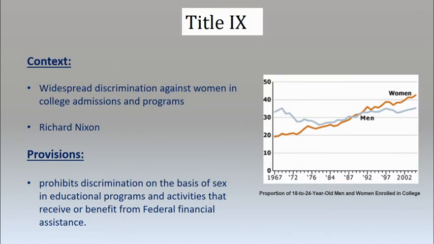And last, we have Title IX. This is an amendment to existing law. It's aimed at tackling the problem of discrimination against women in college admissions and college programs. Signed by Richard Nixon. It prohibits discrimination on the basis of sex in any educational program that receives benefits from the federal government. As you can see on the chart on the right, after 1972, we see a large increase in women's attendance at college. And to this day, women have far more opportunities in colleges, including athletic programs that continue to benefit them.